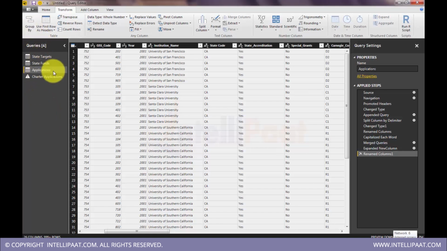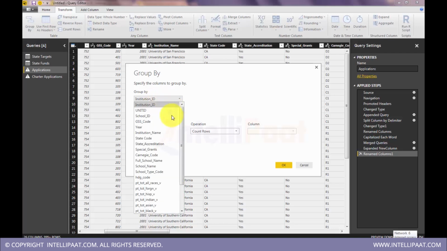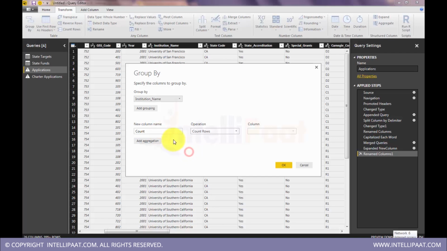But that's not what I want to do. So let's first do that here once. Okay, group by. So I can do group by institution ID. No, I want to do it by institution name. What I want to do is the count of rows. This is exactly what I want to see: how many applications received per institution. No need to select any column here because we are counting rows.